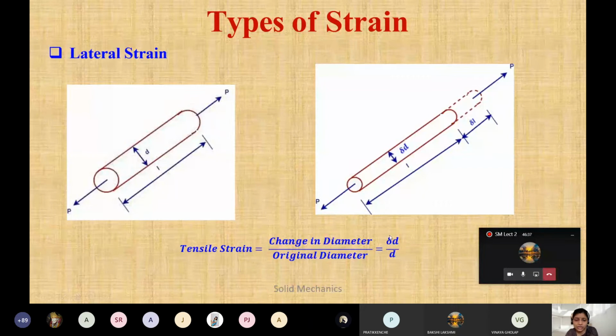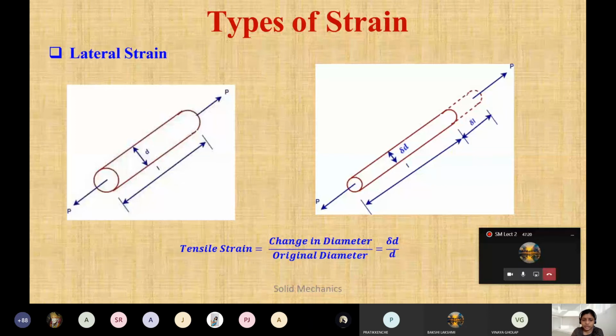This is clear: what is lateral strain and longitudinal strain? Longitudinal strain and linear strain go with the length side, the horizontal length side. If there is a pulling action, definitely there is an increase in the length, and that increase is called the change in length. That is called longitudinal and linear. But when it comes to lateral, pay attention, it is the cross-section area. The change that happens in the cross-section area is called lateral strain. That's why here it is change in diameter, delta D by D, where D is the original diameter. So this is tensile strain about the lateral strain.